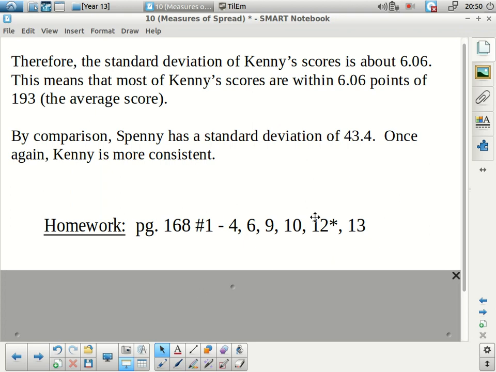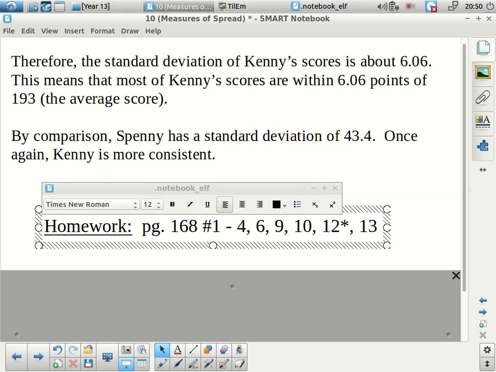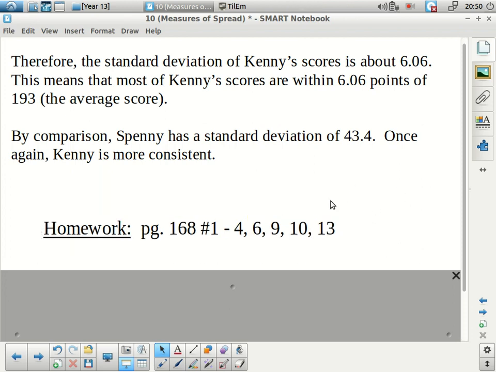Okay, so that's it here, and I'm going to cut number 12, I think, out of my list. But these are the questions I would like you to do for practice.